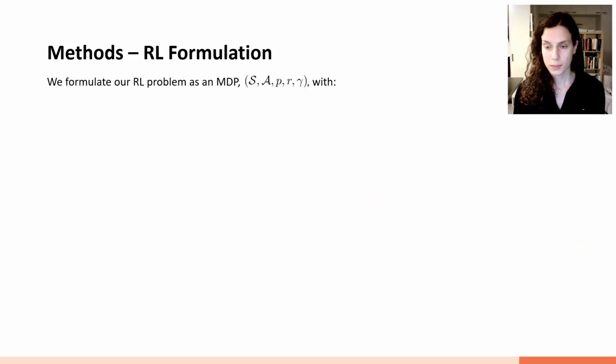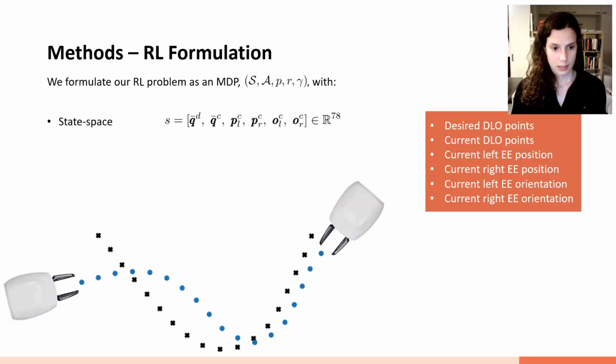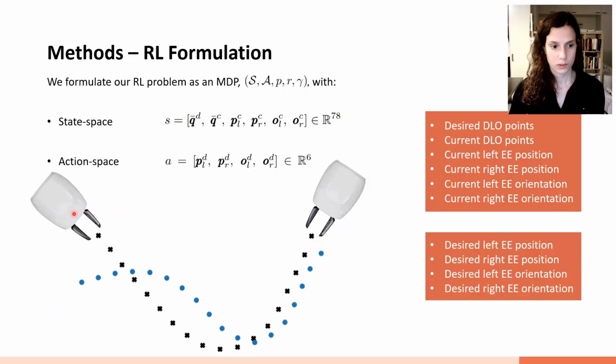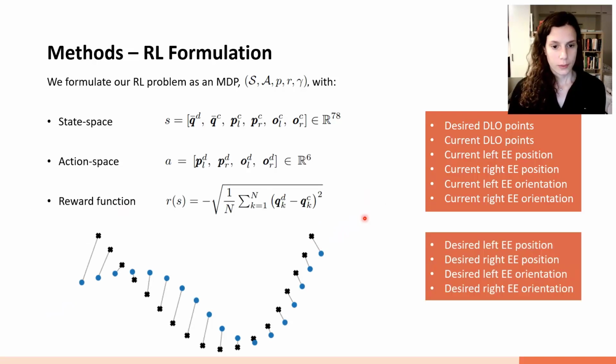We formulate the problem as an MDP, a Markov decision process. The state is the end effector positions and orientations, the current ones, as well as the current shape of the DLO, and the goal shape. So we have a goal condition setting. The action space is the desired poses of the end effector, and the reward function is just the root mean square error of these two shapes.